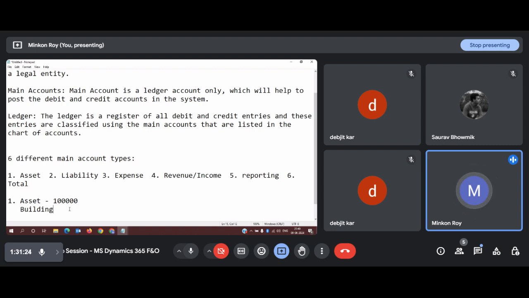Then I might have furniture, machineries, computers. Likewise, there are different assets applicable for your organization. Also, your bank account is another asset.